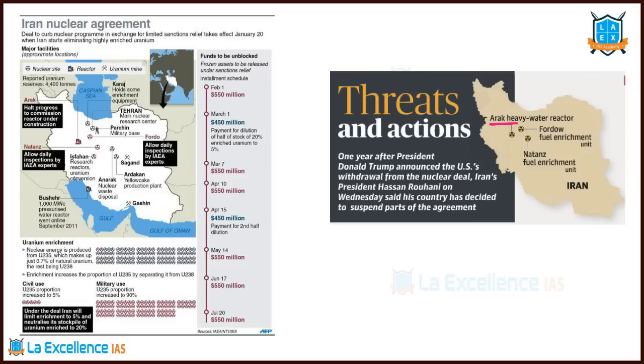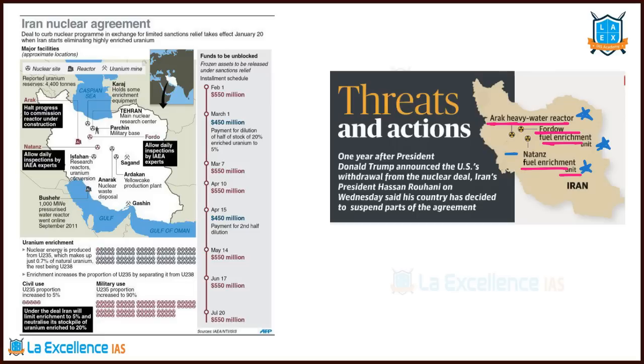See, Arak heavy water reactor, Fardo fuel enrichment unit, Natanz fuel enrichment unit. So these three locations are in news because USA claims that Iran is restarting this particular project for developing the nuclear weapon. In future they want to develop a nuclear weapon. That's why they are going for this nuclear program. That's the complaint of USA. Natanz, Fardo and Arak. These places are in Iran and these are famous for its nuclear program. That's why USA said yes, it has the ambitions. That's why it is developing them.